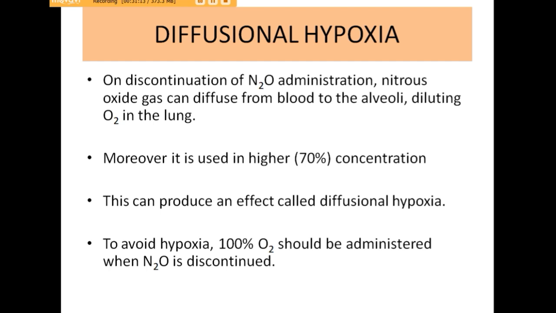Hence the effect will be hypoxia. Because of the diffusion of nitrous oxide from blood to alveoli, it is called diffusional hypoxia. And to avoid diffusional hypoxia, 100% oxygen should be administered at the last time period, that means in the last minutes when nitrous oxide is discontinued.